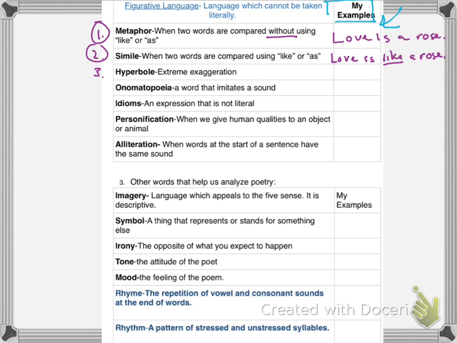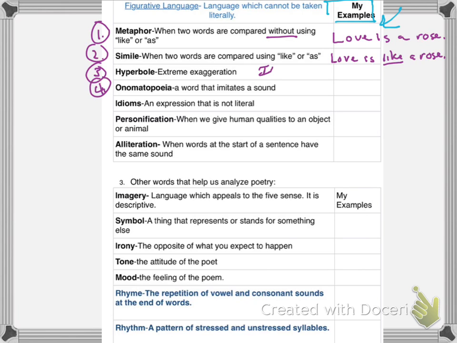Hyperbole. Extreme exaggeration. So again, you could say, I'm starving, to mean you are hungry, figuratively, and that is an extreme exaggeration because you are not starving. Okay, you're not going to die, you are just very, very hungry. And interestingly enough, this will come up when we're reading The Giver, which we will do next.